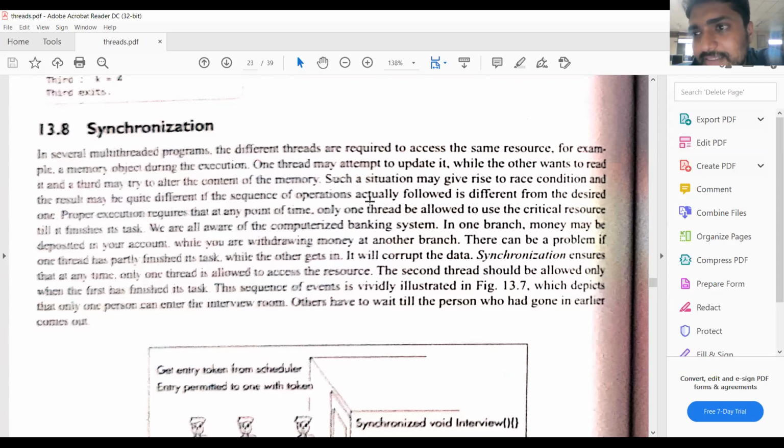So what do you mean by thread? That is nothing but some part of the program. We have a long program, and in that program, we have small parts. Suppose you take a calculator program: add, subtraction, multiplication, and division, 4 modules are there. Add is a sub program, a part of the program, so add can be treated as a thread. Subtraction can be treated as another thread, multiplication as another thread, and division as another thread.